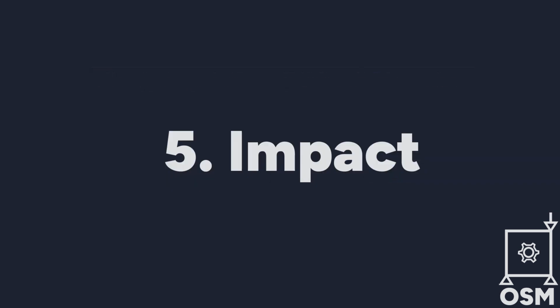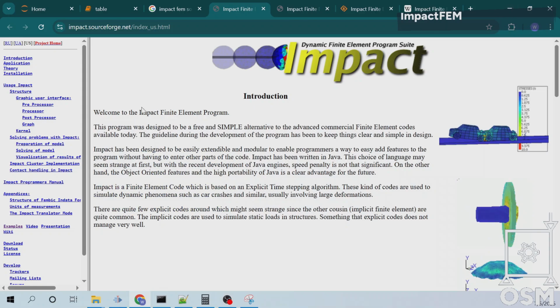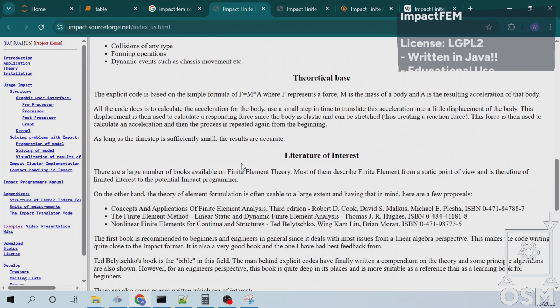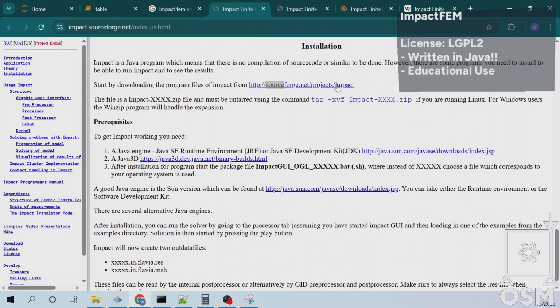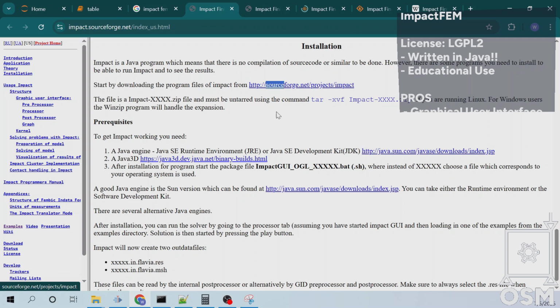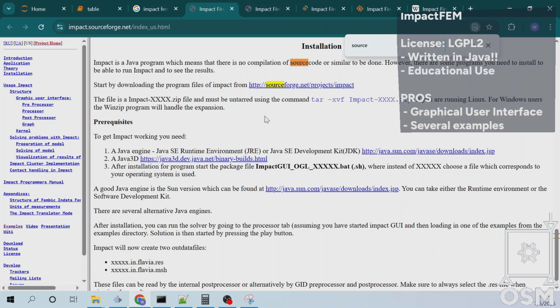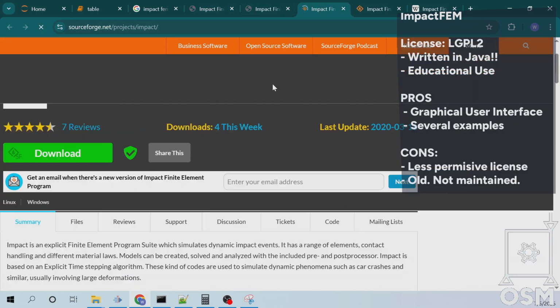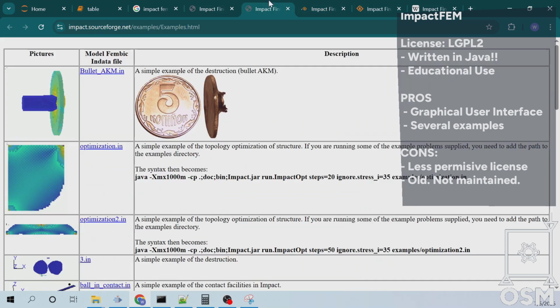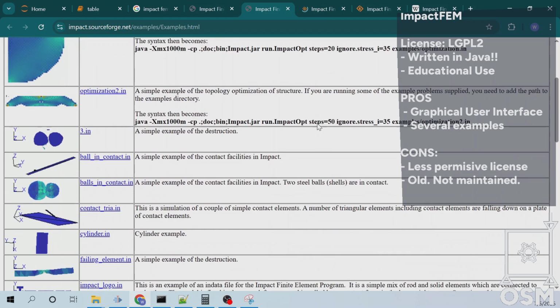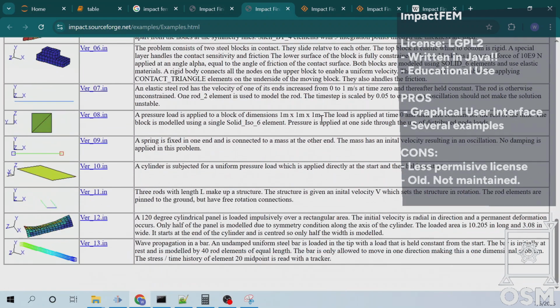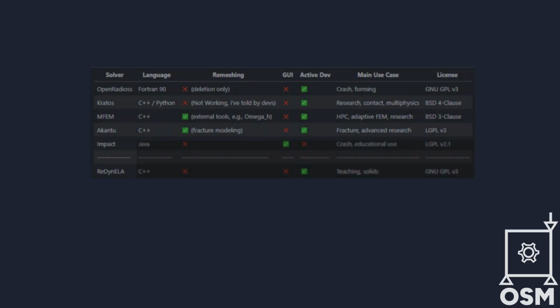Number 5. Impact. Impact is one of the oldest open-source explicit solvers, written in Java and originally built for crash simulations. It even comes with a graphical user interface to build and run simulations, which is rare for open tools. While it's no longer actively developed, it is still functional and useful for simple dynamic problems and learning FEM basics. If you're curious or want to teach FEM with a visual interface, Impact is still worth a look.